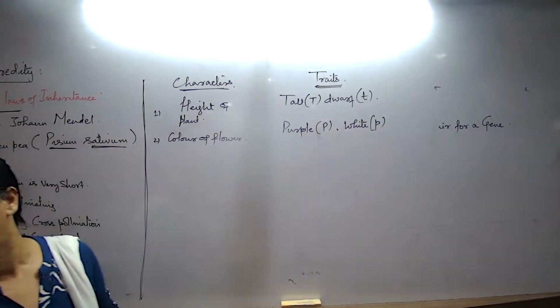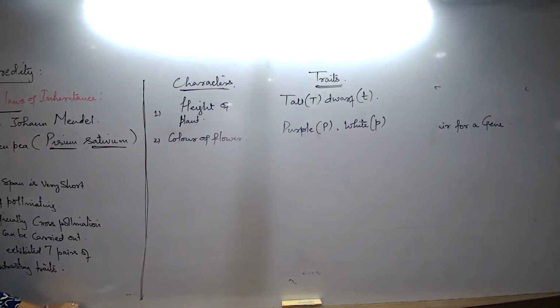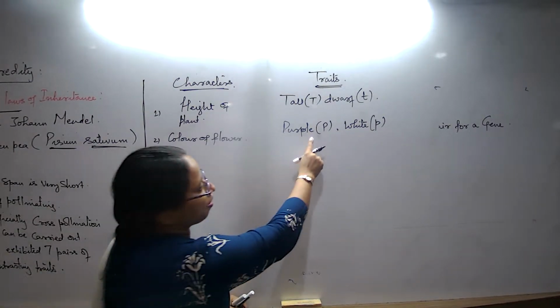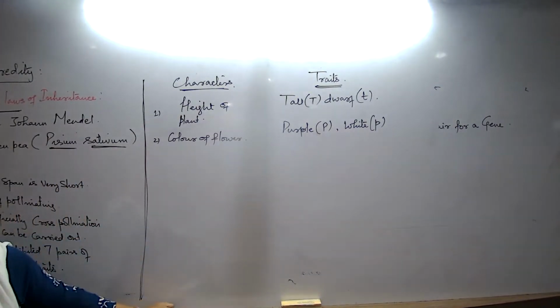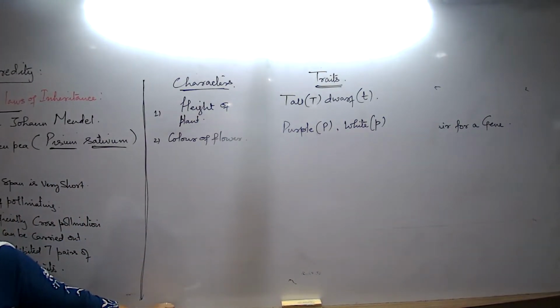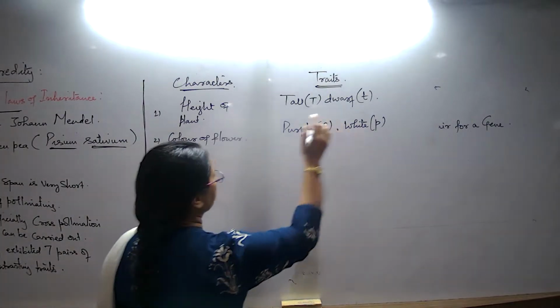When we are talking about one particular trait, here check, purple I am writing as capital P, then white I should have written in small w, no? But we will always take the contrasting, opposite lowercase letter. We will never write small w. If one parent we take capital P, for the other one we always have to take the contrasting small p, not go by white here.